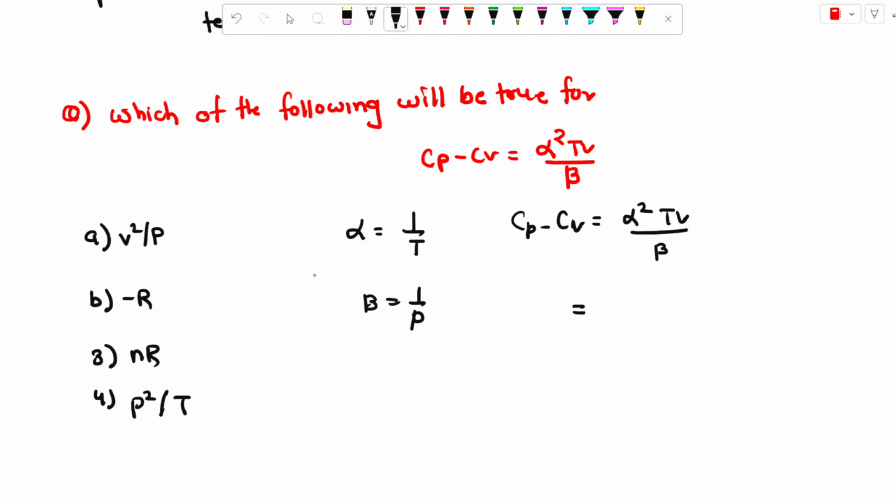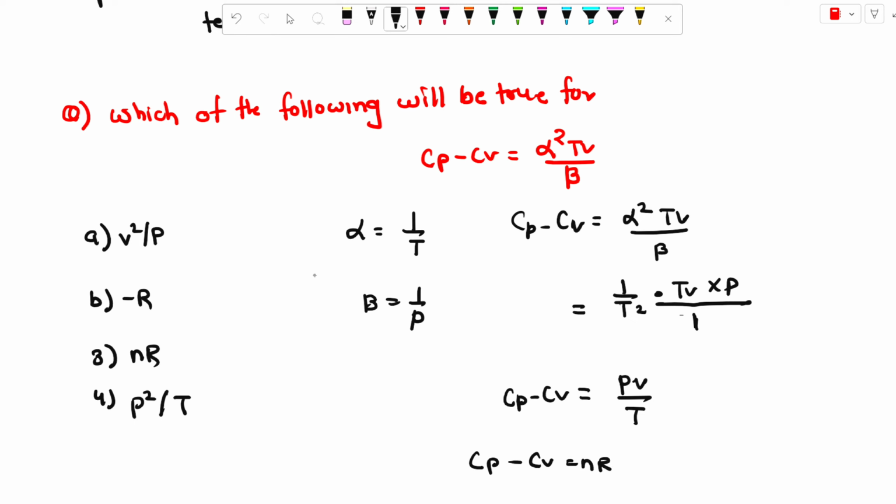The value of alpha square is 1 upon T square, multiplied by Tv, and beta is 1 upon P, so we can send it to the numerator as P. Then Cp minus Cv is equal to Pv upon T, and Cp minus Cv is equal to nR. This is the final answer for this question.